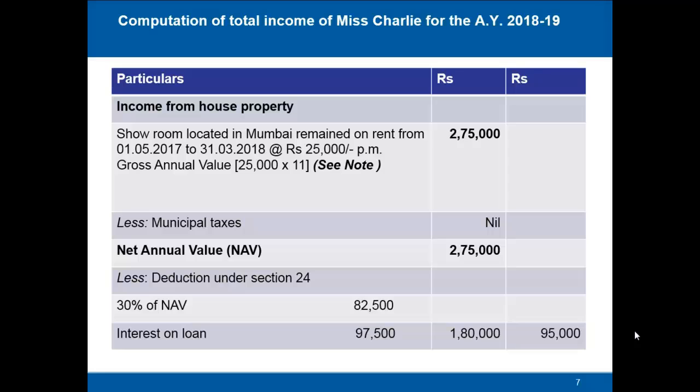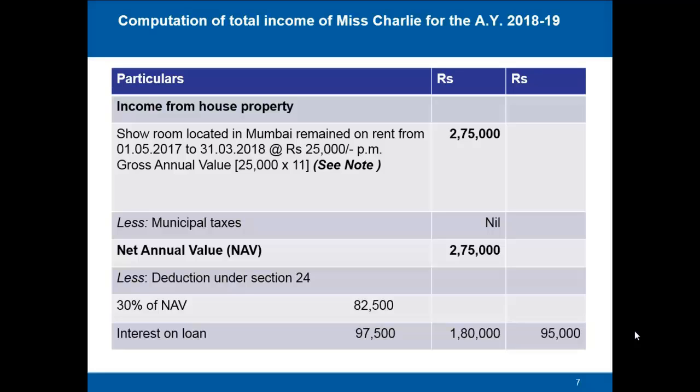So the showroom remained on rent from 1st May to 31st of March 2018, and the rent was 25,000 per month. So the annual value will be 25,000 into 11 months, which comes to 2,75,000. Now we have to reduce municipal taxes from this. She has not paid any taxes during the year, so the figure here will be nil. So the net annual value will be 2,75,000.